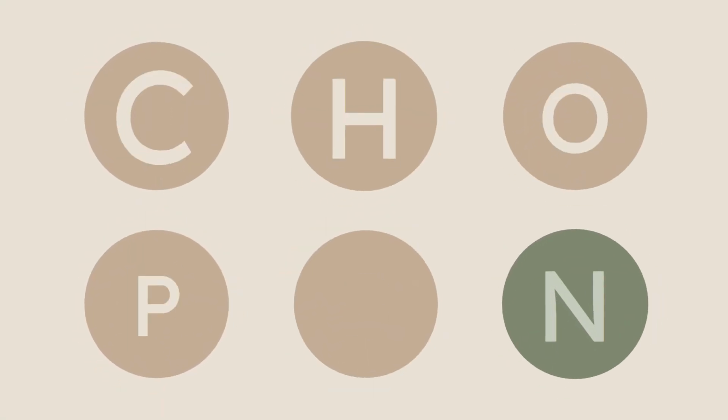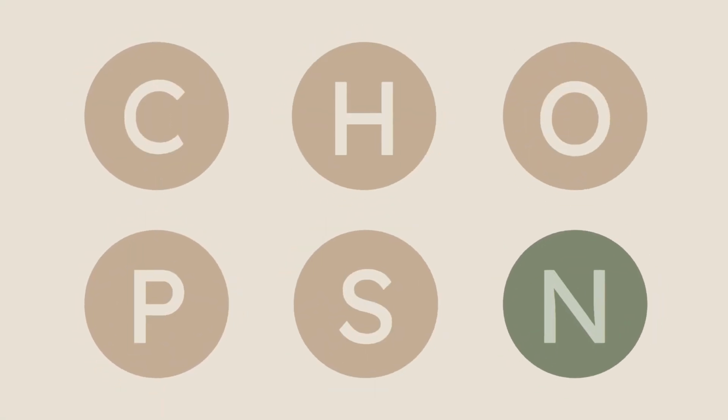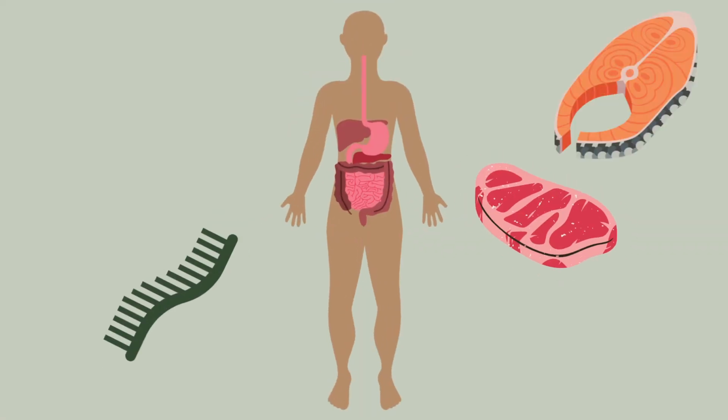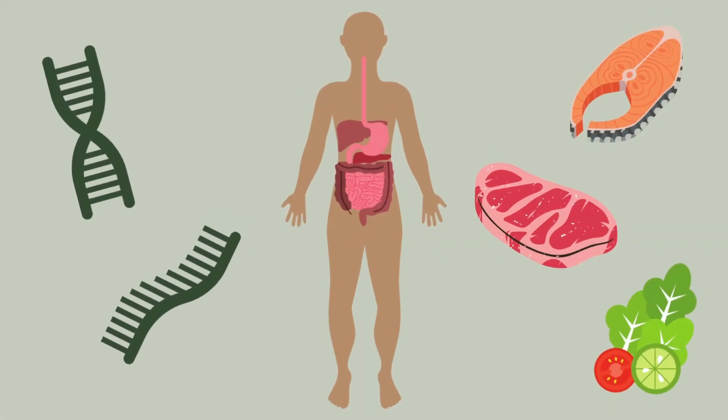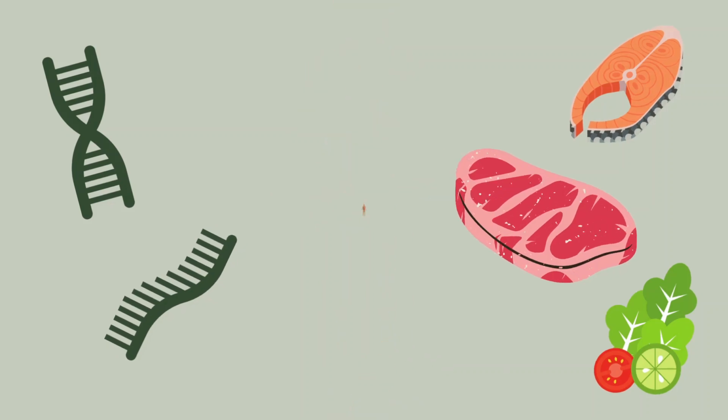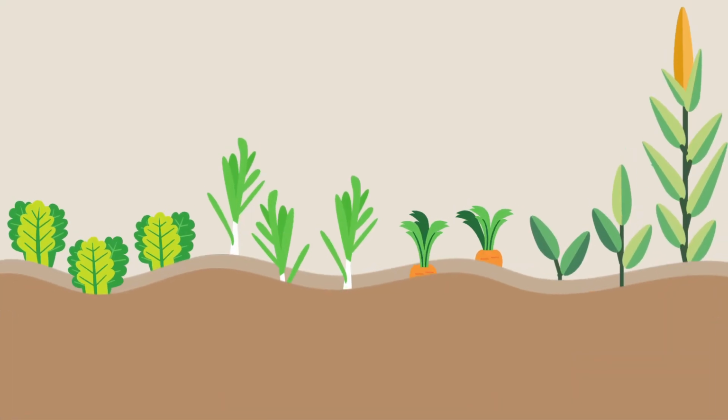So there are 6 elements that make up almost all living matter: carbon, hydrogen, oxygen, phosphorus, sulfur, and the subject of today's video, nitrogen. Now, our bodies need nitrogen for important processes like making proteins, making RNA, and even making DNA, right? But how do we get nitrogen? Well, we get it from the plants and animals that we eat, that have also eaten plants. And plants need nitrogen too, right? So how do they get it?